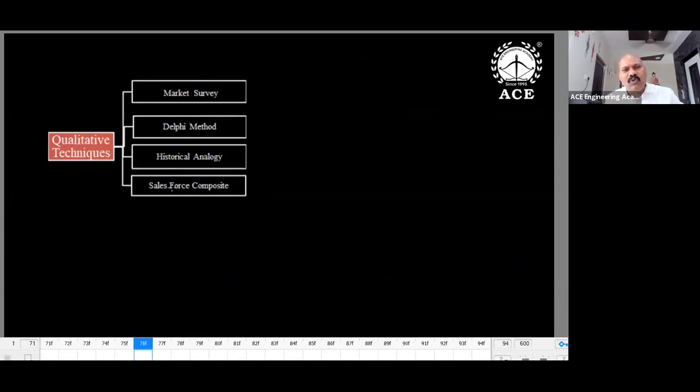And coming to qualitative, as I mentioned, quantitative and qualitative. Quantitative is meant for existing data, whatever existing data you're using, the same data is extrapolated. That is quantitative. Qualitative means fresh data. We cannot use the old data, so we need to conduct a market survey. When you are launching a new product, which was not there actually, it is a new one. A new product in the sense that it's introduced in the market for the first time.